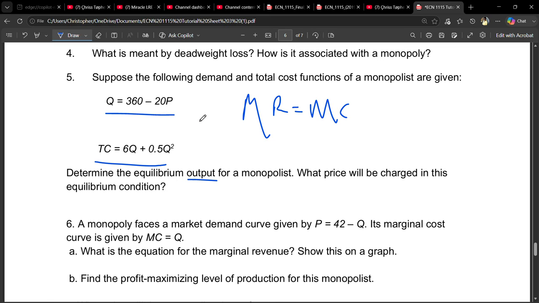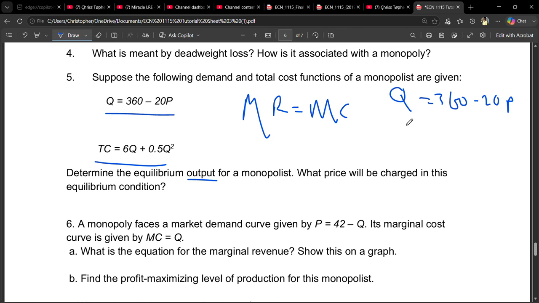From the demand function, we can try to find the price, then find total revenue from there, and marginal revenue from the total revenue. So we start with the price. We say quantity is equal to 300 minus 20p. If we equate this, since we're trying to find the value of P, we take it to the other side.